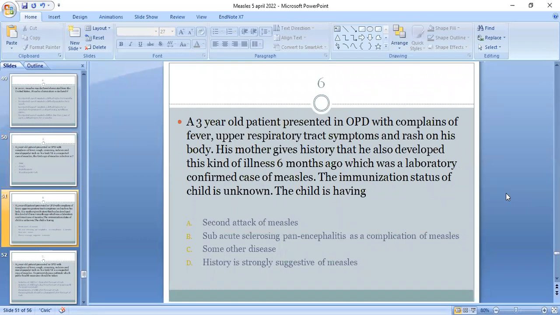Sixth MCQ: a 3-year-old patient presented in OPD with complaints of fever, upper respiratory tract symptoms, and rash on his body. His mother gives a history that he also developed this kind of illness 6 months ago, which was a laboratory confirmed case of measles. The immunization status of the child is unknown. Is the child having a second attack of measles, or subacute sclerosing panencephalitis as a complication of measles, or some other disease, or is the history strongly suggestive of measles? C is the correct option.